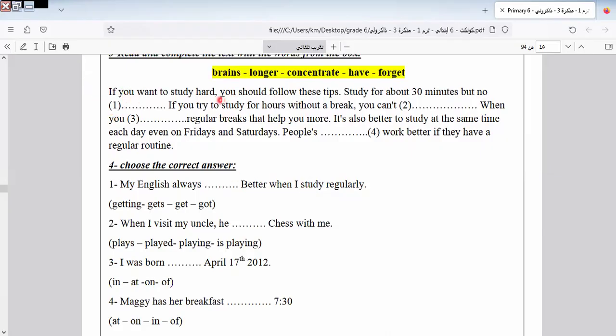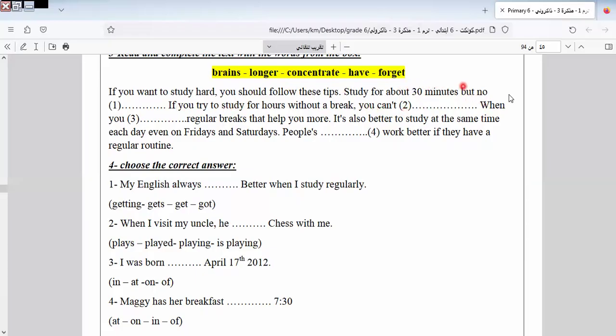If you want to study hard, you should follow these tips. Study for about 30 minutes, but no longer. If you try to study 4 hours without a break, you can't concentrate. It will be here: you can't concentrate if you try to study for 2 hours without a break. You can't concentrate when you space regular breaks. Sorry, no longer. It will be here.